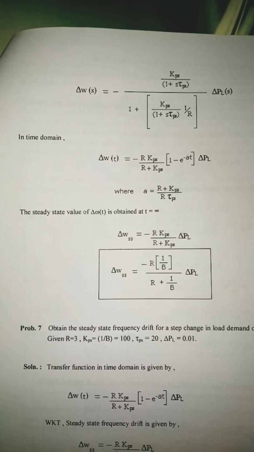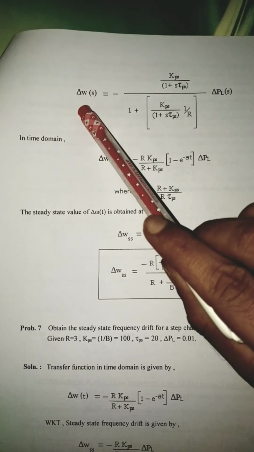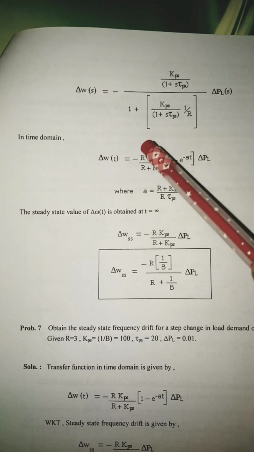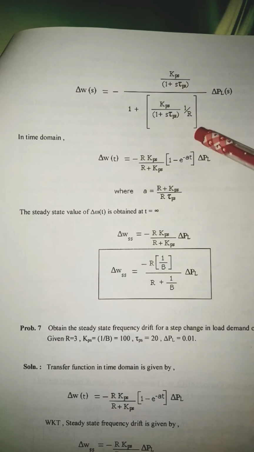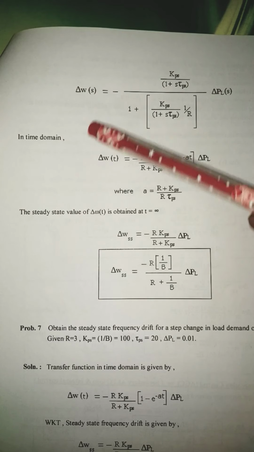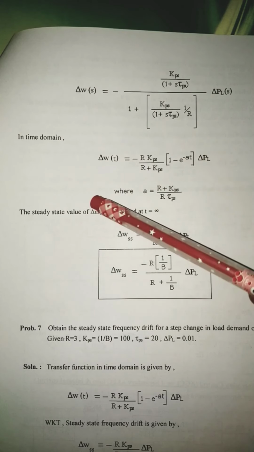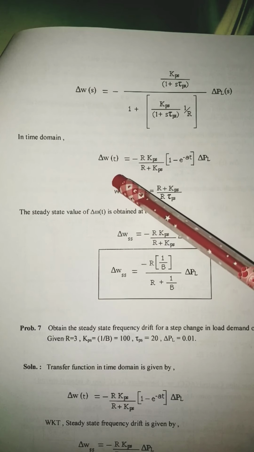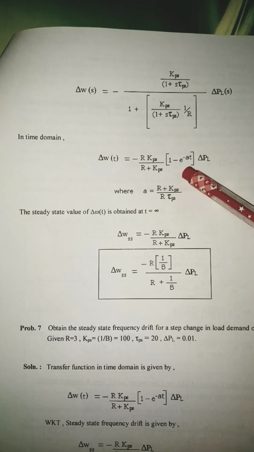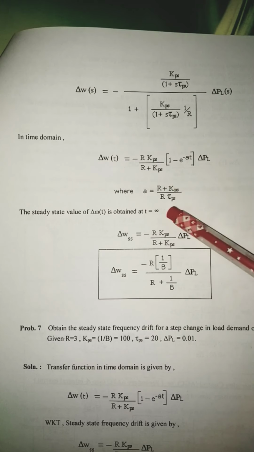So similar to your static operation, here again we write the closed loop transfer function, which is given by output by input is equal to transfer function g by 1 plus gh. So after the block diagram reduction, you take g by 1 plus g into h. This is the output, this is the input. If you substitute this here, and then instead of the Laplace domain, we take it back to the time domain. From Laplace to time domain, the expression is given by delta omega of t is equal to minus r kps by r plus kps into 1 minus e to the power of minus at, into delta pl, where a is r plus kps by r tau ps.